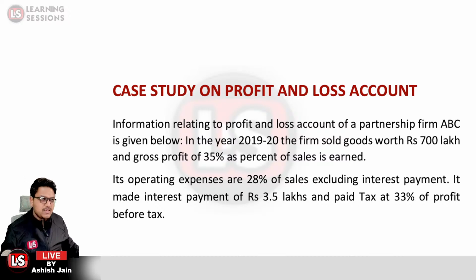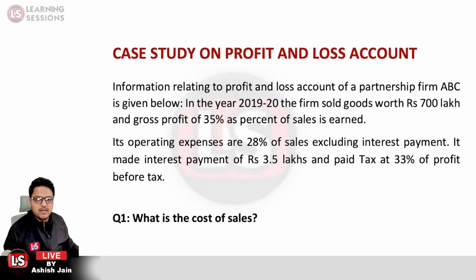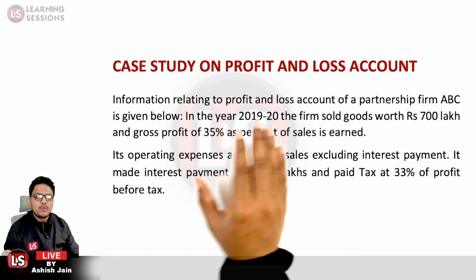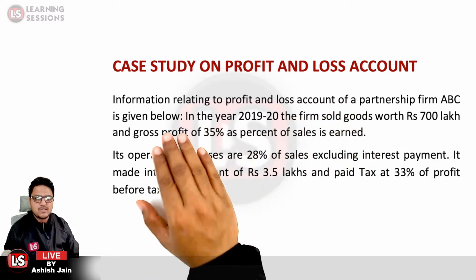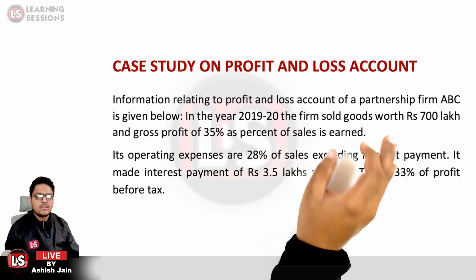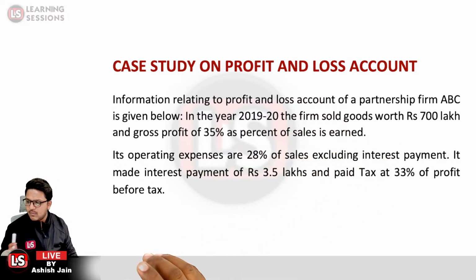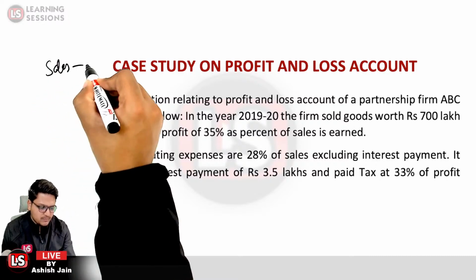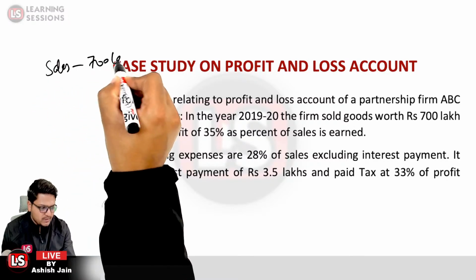Okay, so we'll be proceeding with the next case study over here, that is related to profit and loss account. Information relating to the profit and loss account of a partnership firm ABC is given below. In the year 2019-20, the firm sold goods worth rupees 700 lakhs. So the sales were amounting to 700 lakhs.